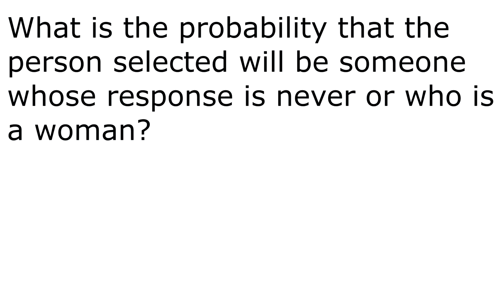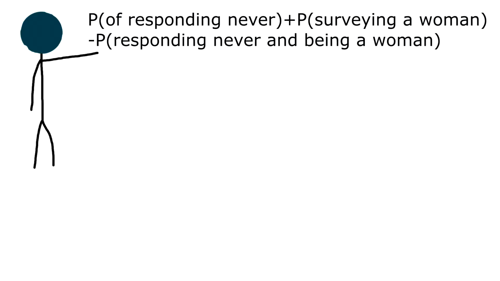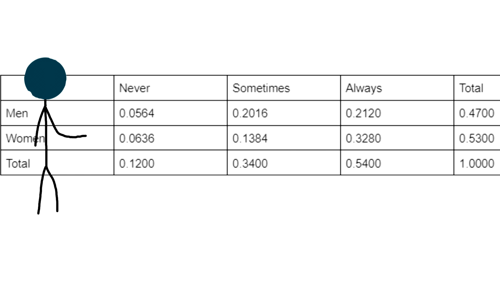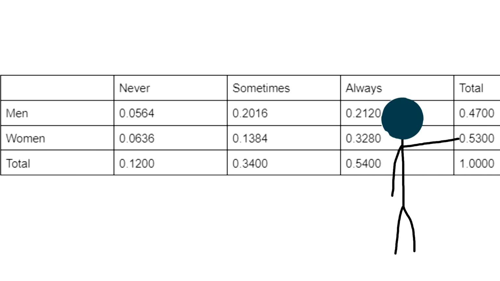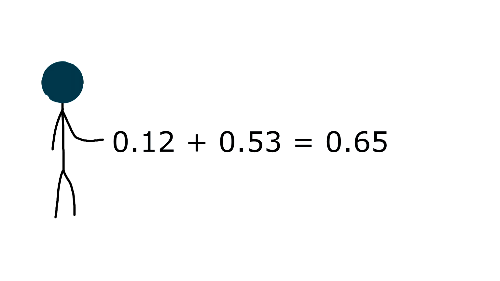Question 2. What is the probability that the person selected will be someone whose response is never or who is a woman? We can solve this problem by using the equation: probability of responding never plus the probability of surveying a woman minus the probability of responding never and being a woman. Looking back at the table, the probability of responding never is found to be 0.12, and the probability of surveying a woman comes out to 0.53. When we add 0.12 and 0.53, they equal 0.65.